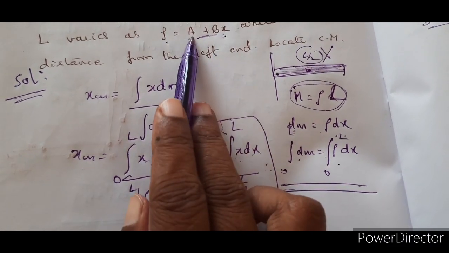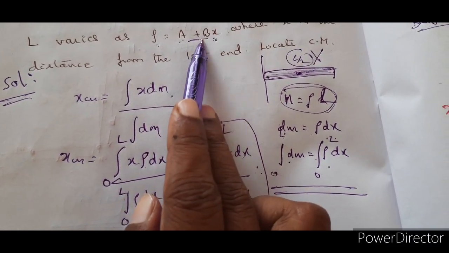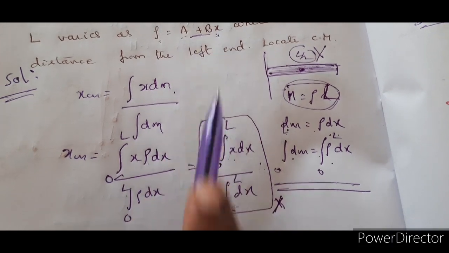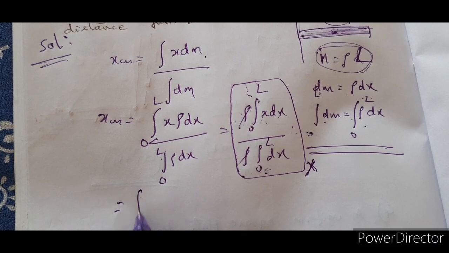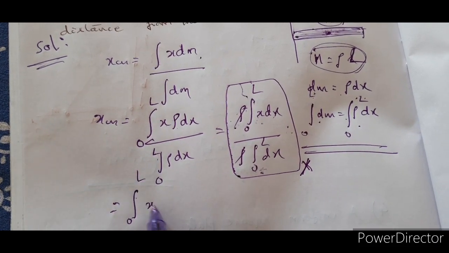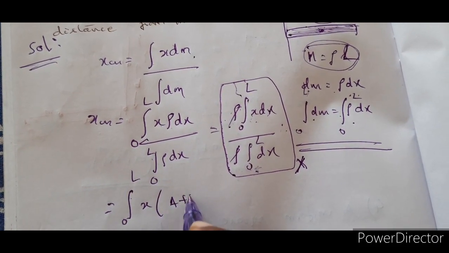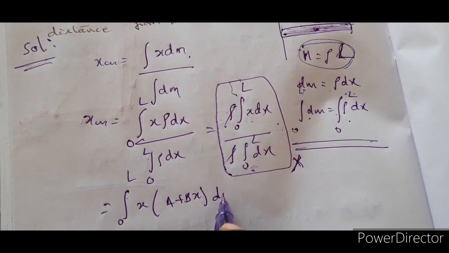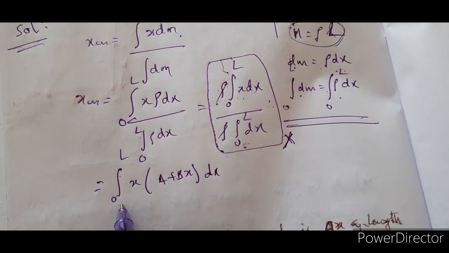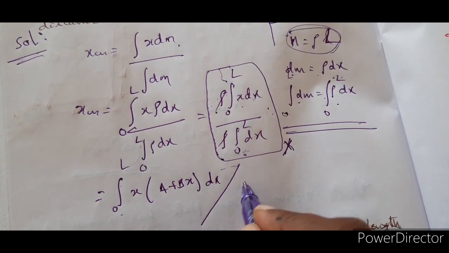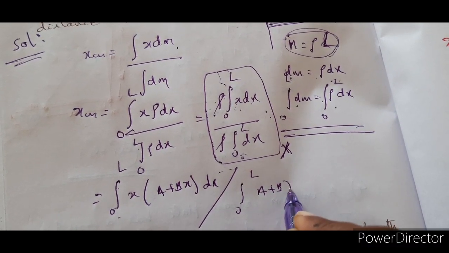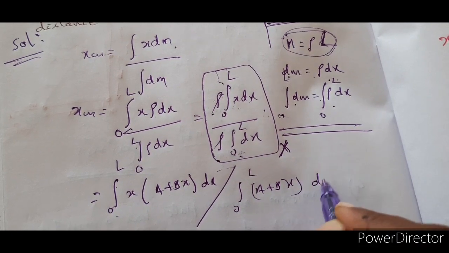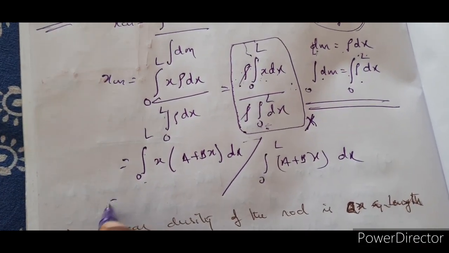Why? Because rho is not independent of x. It is depending on x. So therefore I have to substitute rho here, as integral 0 to L x. In place of rho you will be getting a plus bx into dx, divided by integral 0 to L a plus bx dx. Okay, so let me write directly.